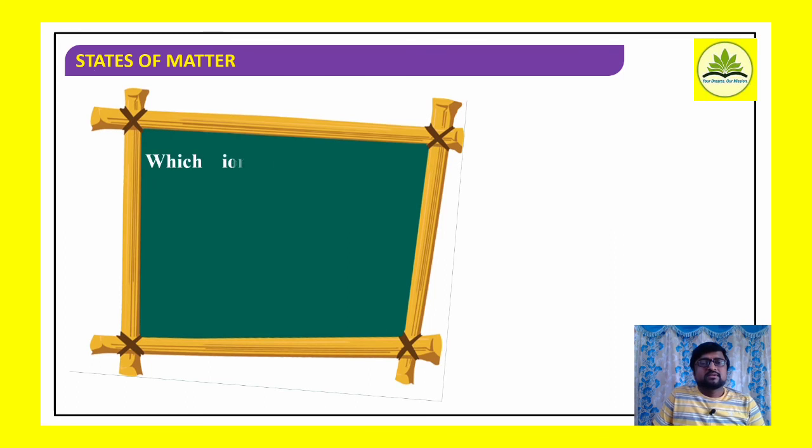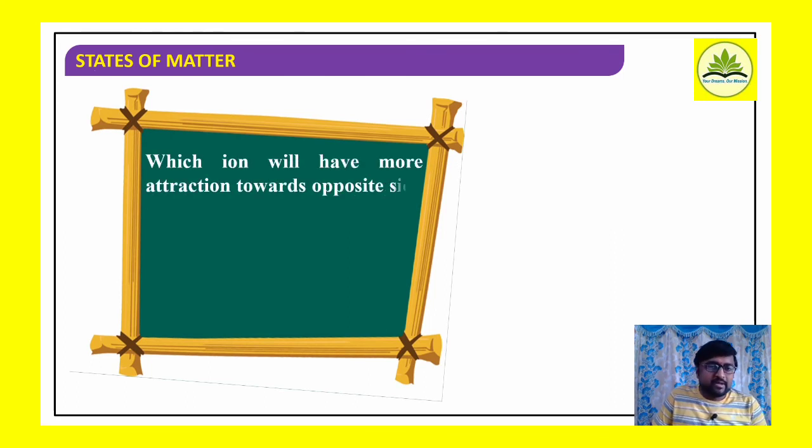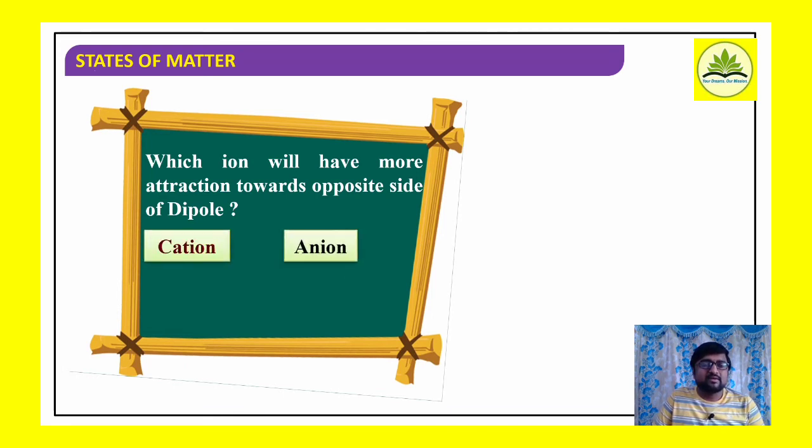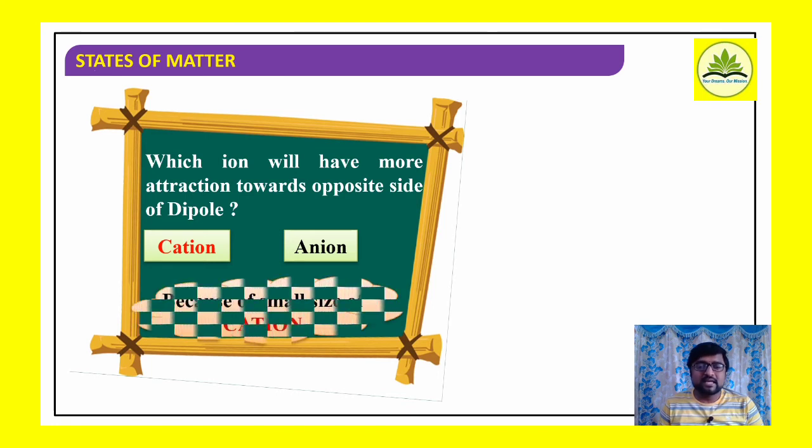Now the important thing to be remembered is which ion will have more attraction towards opposite side of a dipole. Is it cation or anion? Yes, the answer is cation. If I compare cation and anion, generally which ion is going to have more attraction towards opposite side of a dipole, the answer is cation.